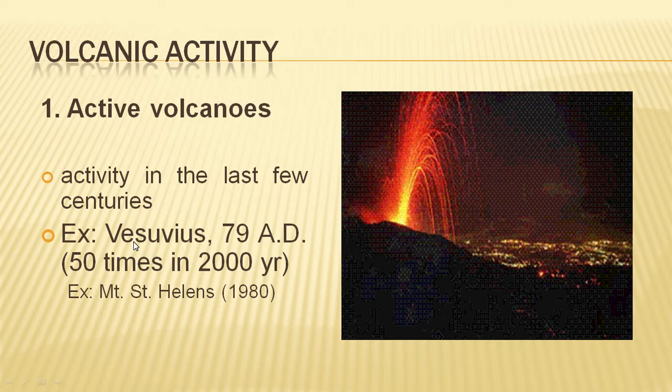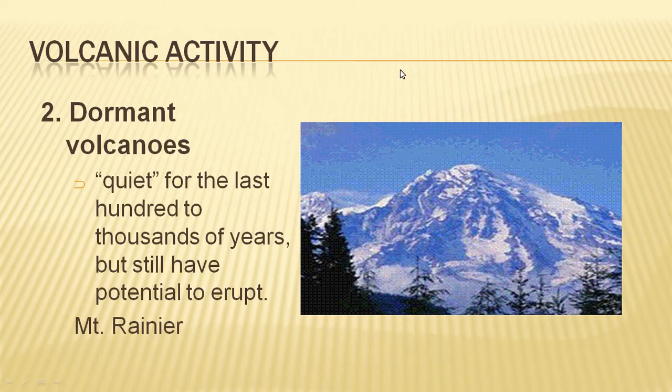There are high chances that the volcano will erupt in that particular region after some time. A dormant volcano is quiet for the last 100 to 1000 years but still has the potential to erupt. It has not erupted for many years, but it has the potential to erupt anytime. An example is Mount Rainier.